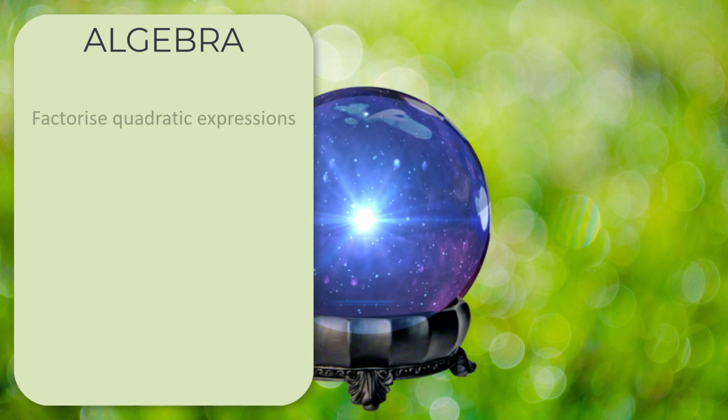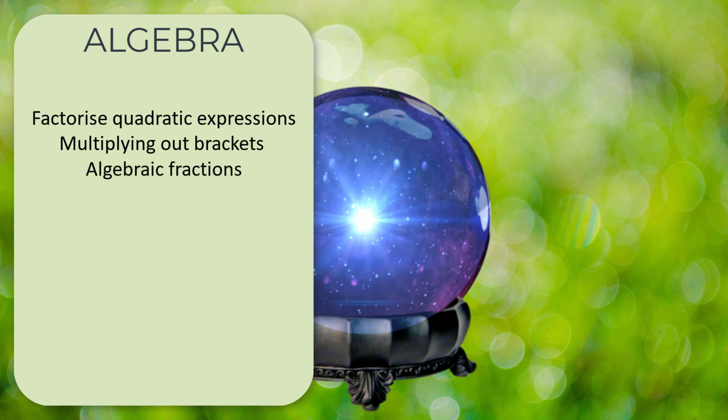Onto algebra, factorizing quadratic expressions. So taking a quadratic ax squared plus bx plus c and putting it into two brackets. And then you've got multiplying out brackets. It doesn't mention if that's single or double. It's not going to be triple. They would probably mention if that was the case. Algebraic fractions. So add in algebraic fractions, simplifying algebraic fractions. Okay, but they work the same way as normal fractions, but I know that students do struggle with this. Again, if that's an area that you need to work on, I do have a big video with lots and lots of examples.